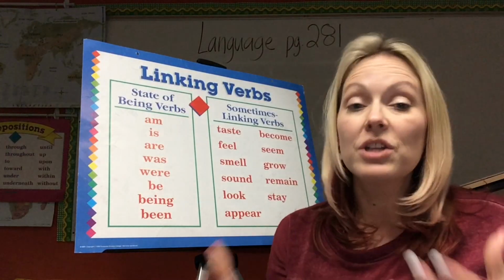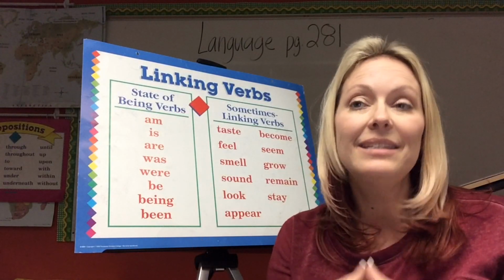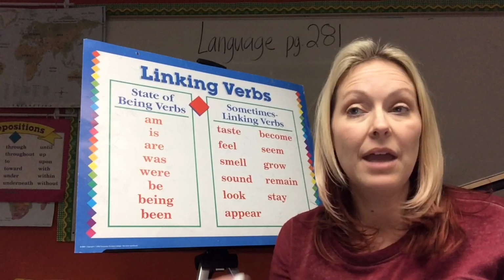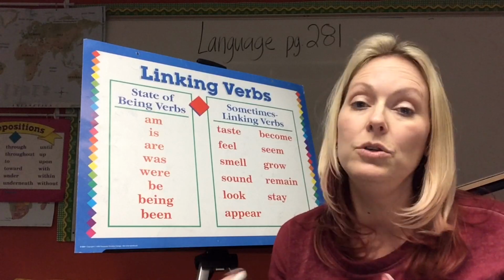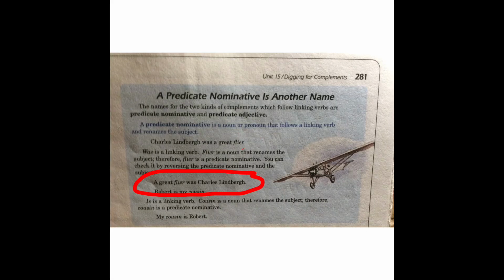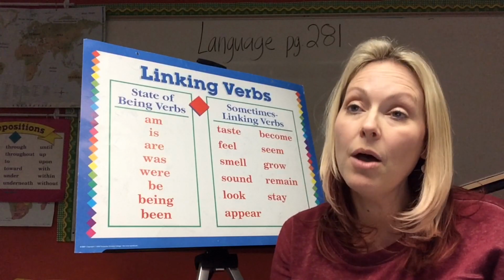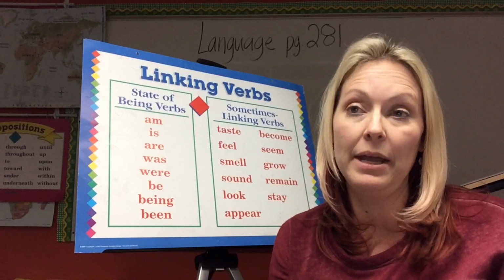You can check this by reversing the sentence around to see if the predicate nominative and the subject work together. So instead of saying Charles Lindbergh was a great flyer, you can say a great flyer was Charles Lindbergh. See how we switched it around and the sentence still makes sense. So you know that flyer is renaming Charles Lindbergh and you have your predicate nominative.